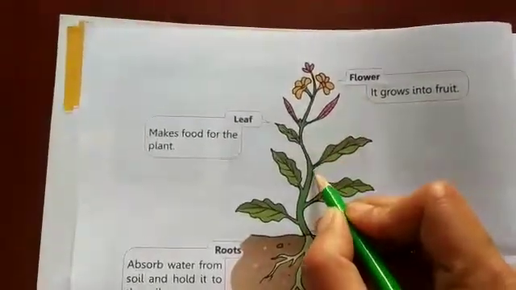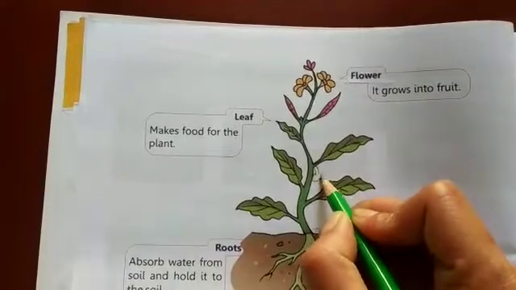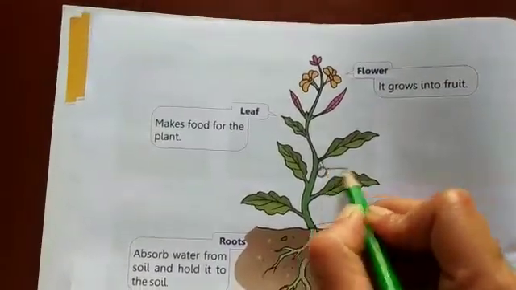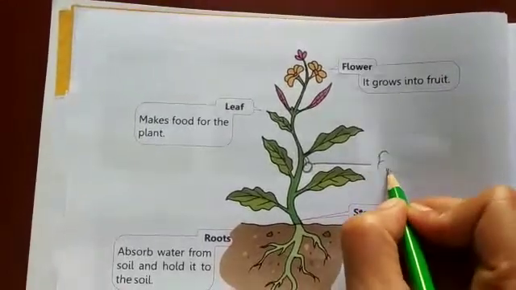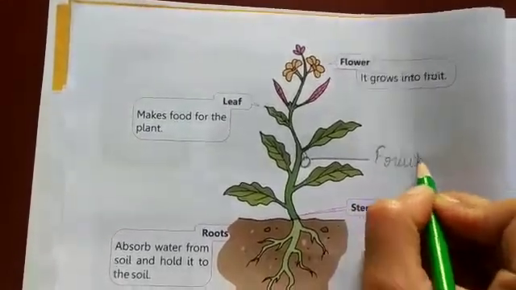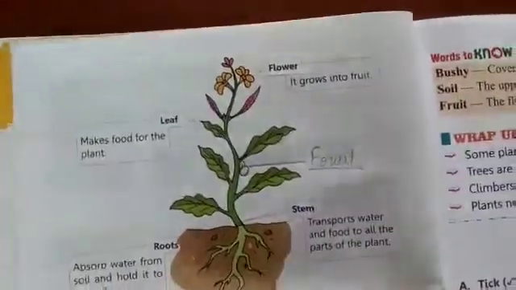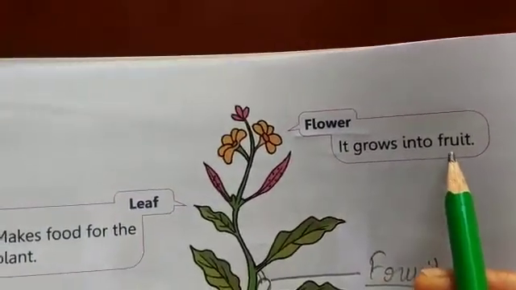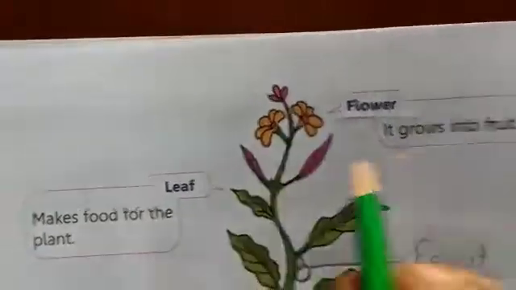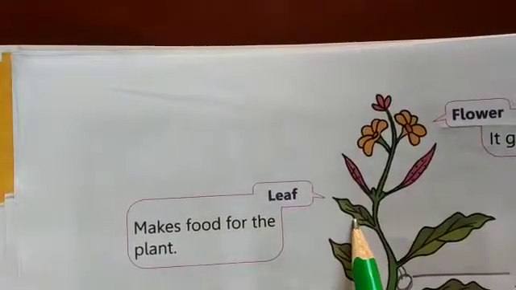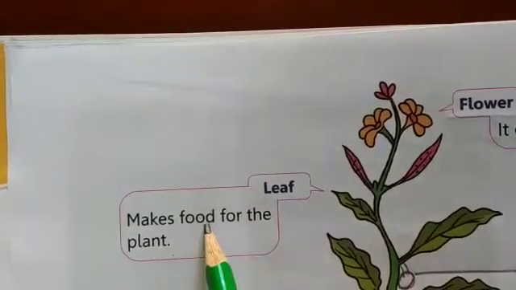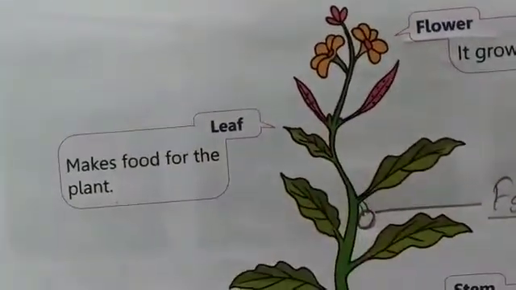So we make here a fruit. This is fruit. So first is flower. It grows into fruit. Flower grows into fruit. Second one is leaf. This is leaf, it makes food for the plant. It prepares food for the plant.